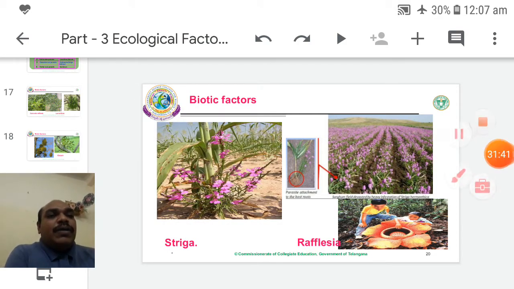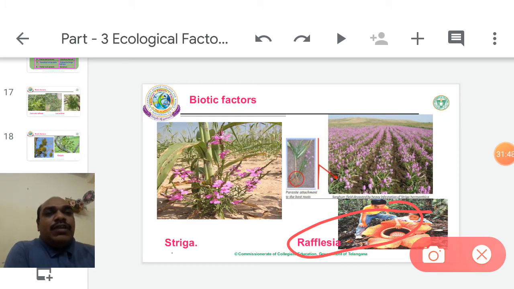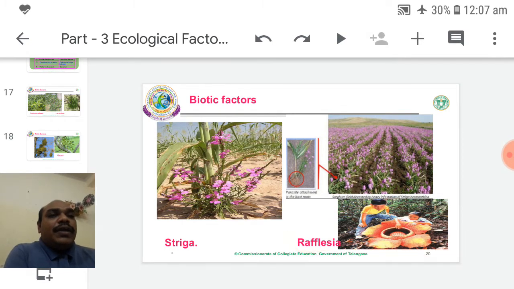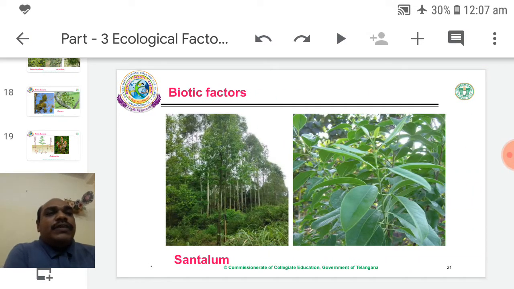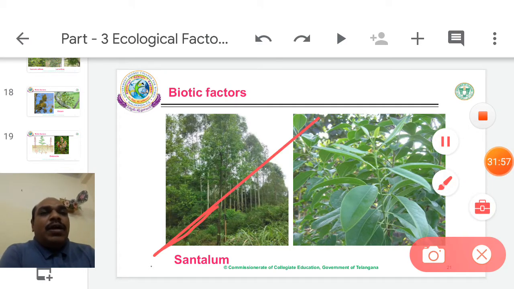Another one is Rafflesia. It is the largest flower in the world, maybe some meters in height. Rafflesia also comes under root parasite. And the last one is Santalum album, which is commercially valuable.